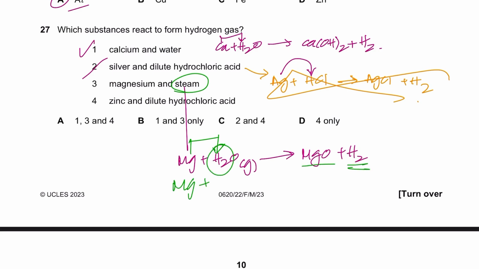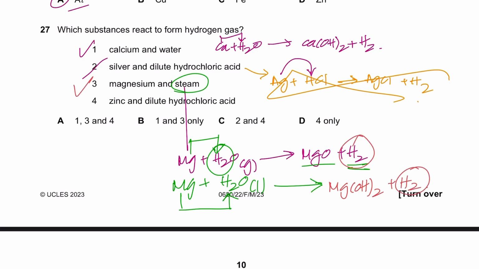But magnesium plus H2O liquid, which is just water, not steam, the magnesium is not so strong as to remove both the hydrogens. It simply removes one hydrogen, and magnesium hydroxide is formed and hydrogen gas is formed. That's how you could remember it. But hydrogen gas is formed in either scenario. So 3 is also right, and obviously 4 should be right.